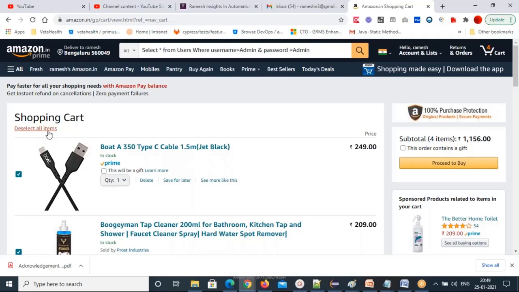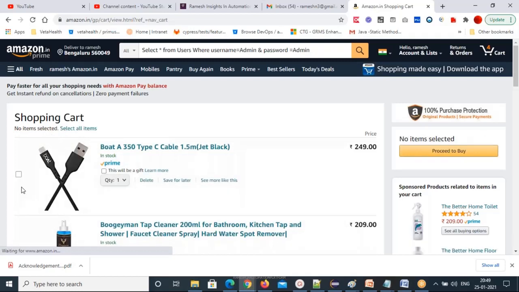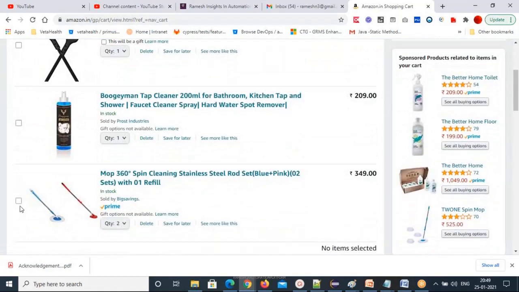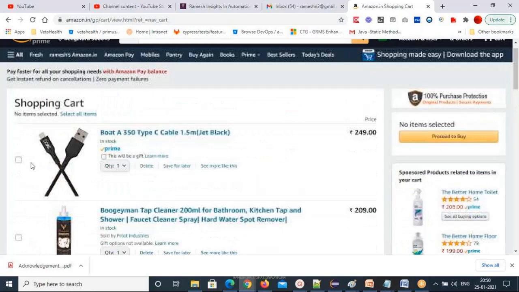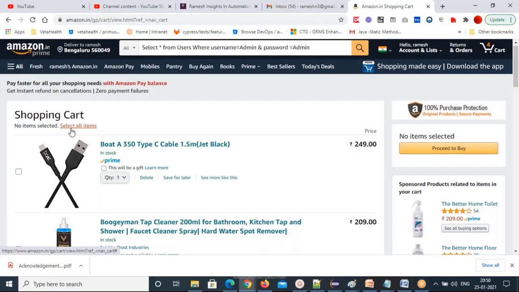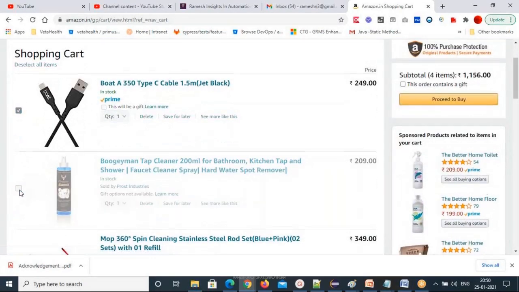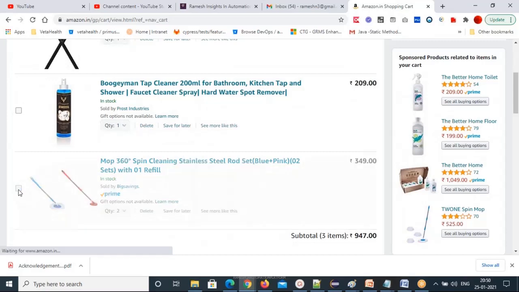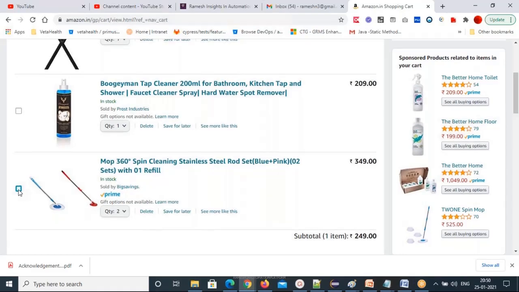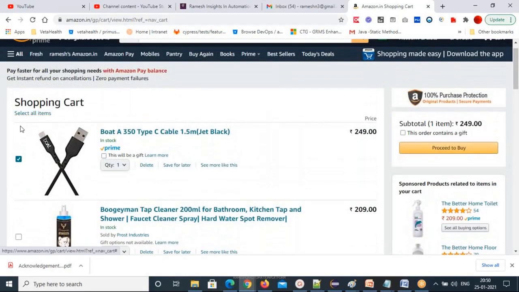When you click on deselect all items, it will deselect all the items. See that? Deselected all items. If you click again, select all items, it will select all items. And you have to check individual items, you can uncheck also. This is another functionality you have to write. How many test cases can you consider here? Just for select and deselect, you're getting almost 5 or 6 test cases.